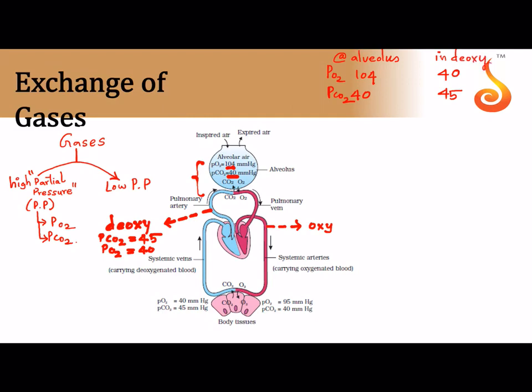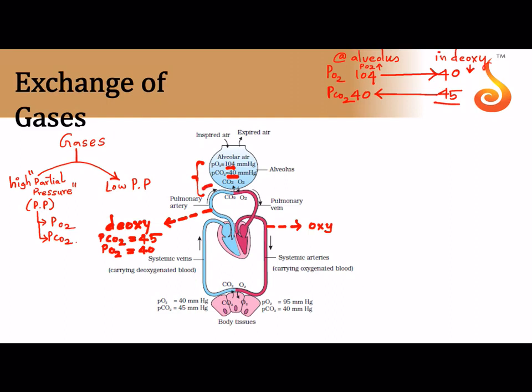So you can imagine oxygen will flow from the alveolus into the deoxygenated blood. That is because the partial pressure of oxygen is higher here, it is lower in this case. Carbon dioxide will diffuse from the deoxygenated blood into the alveolus. So remember, the flow is happening, so blood receives oxygen and blood gives away carbon dioxide to the alveolus.